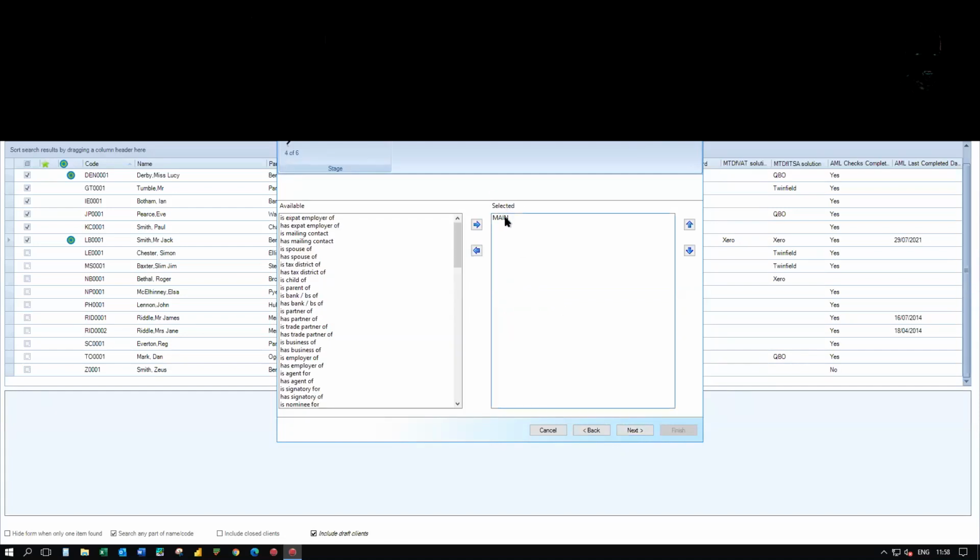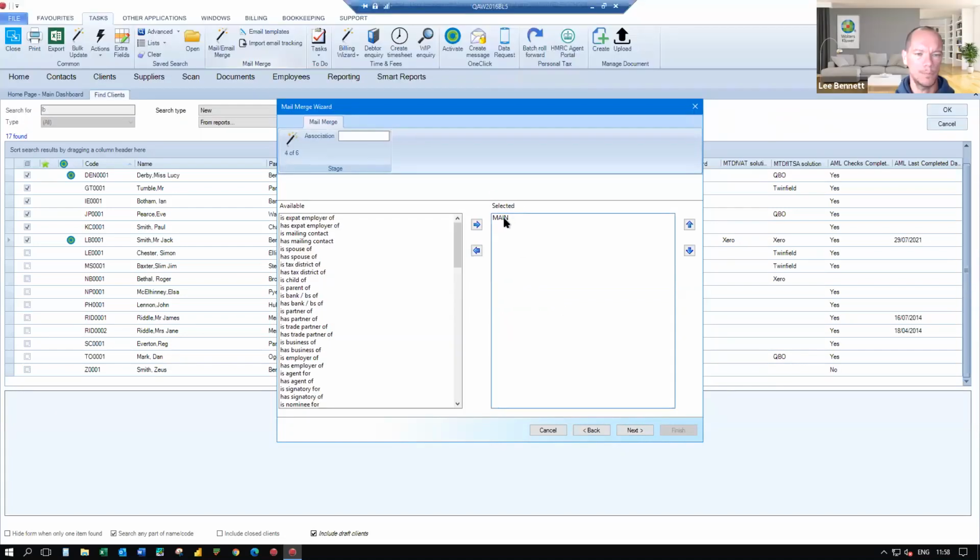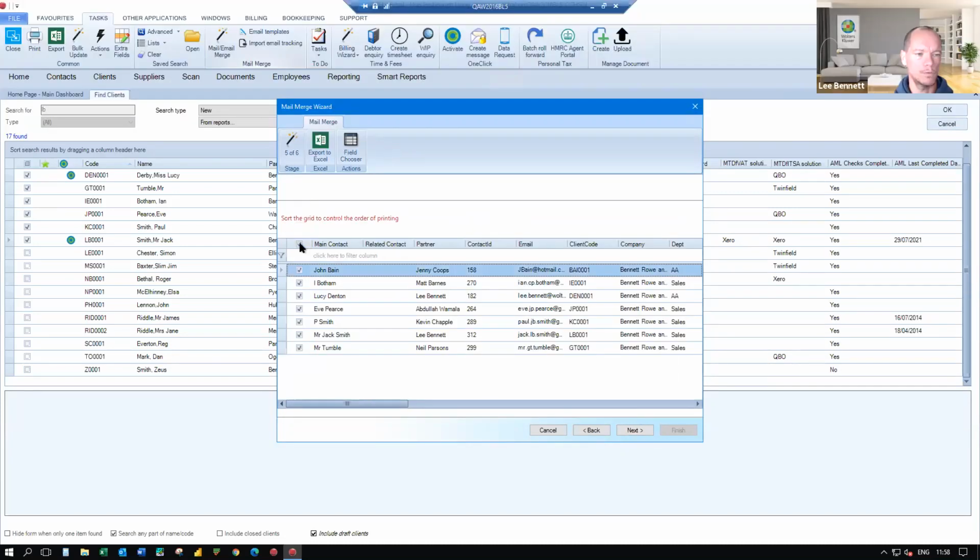We go to next. Who you're actually going to address it to. Probably for personal tax purposes, you're going to send it to the main contact. So we can just click next. Confirm who you're writing to. You can obviously deselect some of these and you can perform additional queries. Perhaps I only want to send it to my particular clients within here. That is possible.